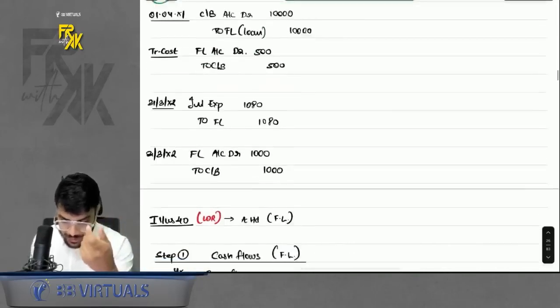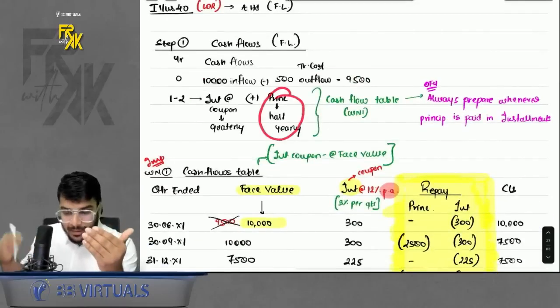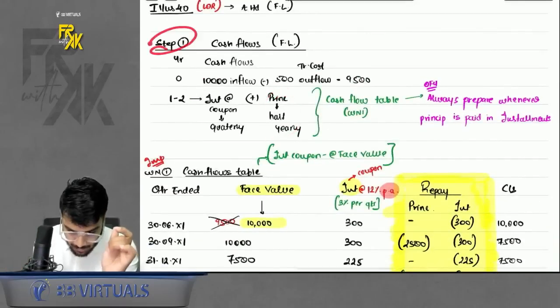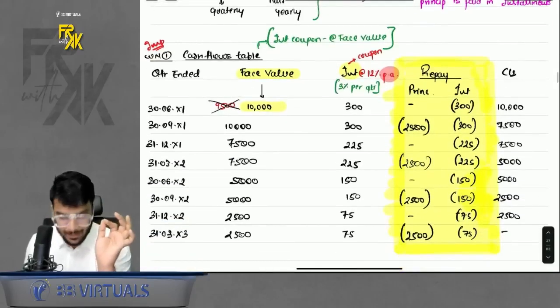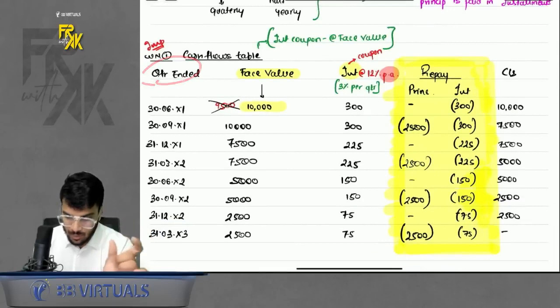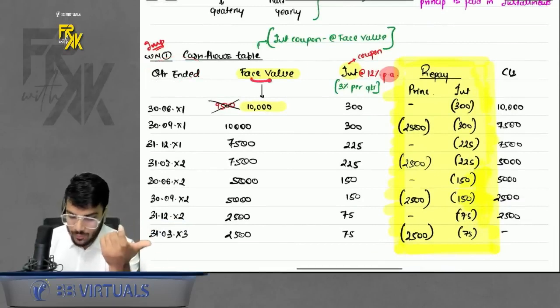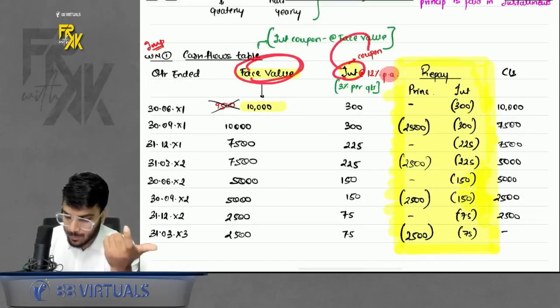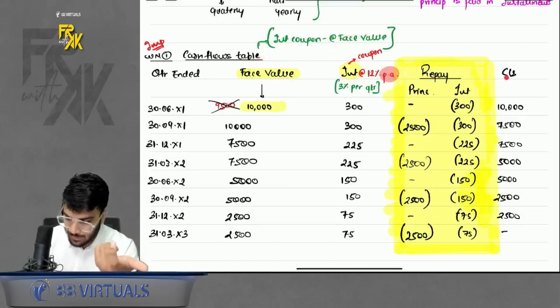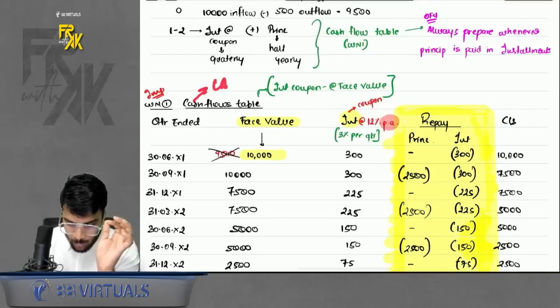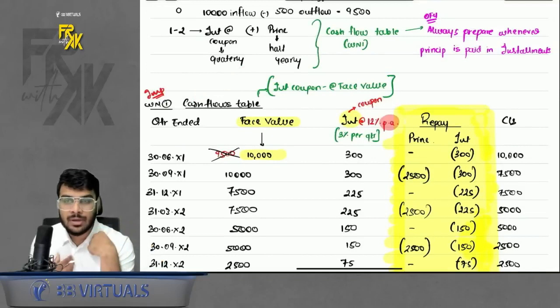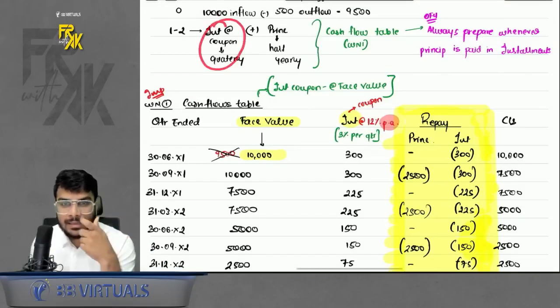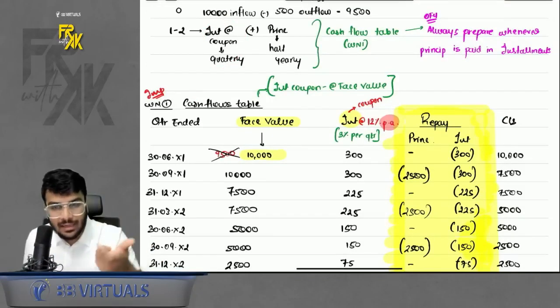So I had taught you in class, whenever principal is also getting repaid in between, in step number 1 an additional working note will be prepared in the name of cash flow table, right? Where you will prepare the columns quarter or half year or year ended. Then at the face value you will write the interest coupon and then calculate the repayment, right? Then you will get the closing. Please remember, this seems very similar to LAT, but this is not LAT. Why? This is a cash flow table. Here our motive is to calculate the cash flows happening in each half year or each quarter, which are not given directly, right?